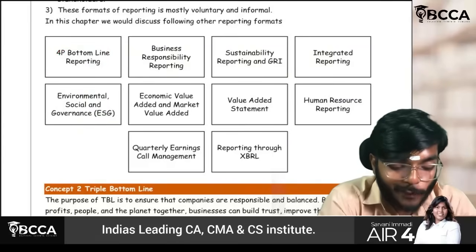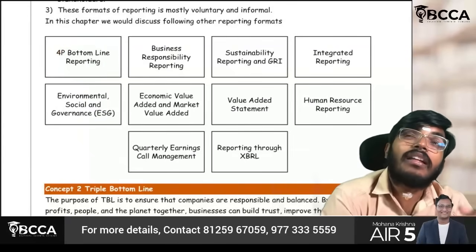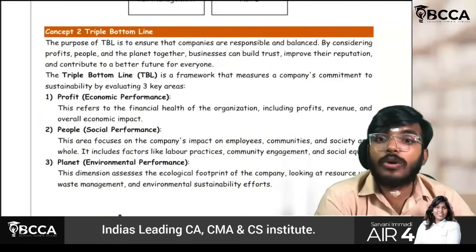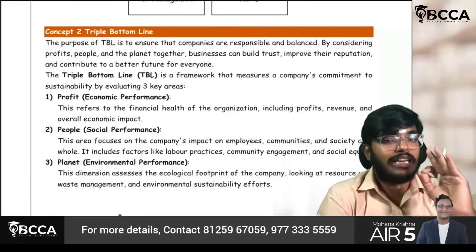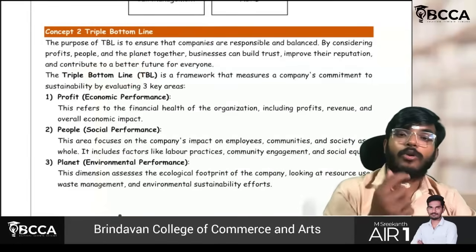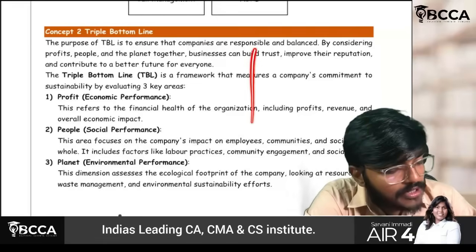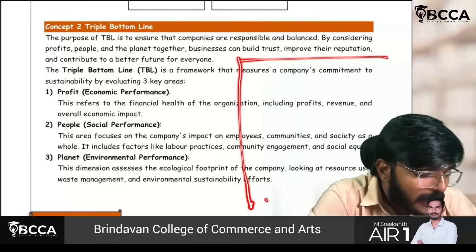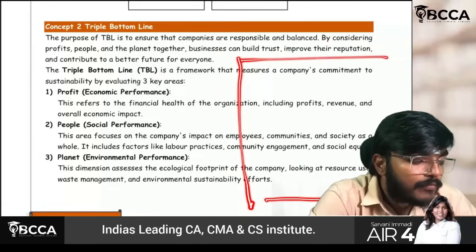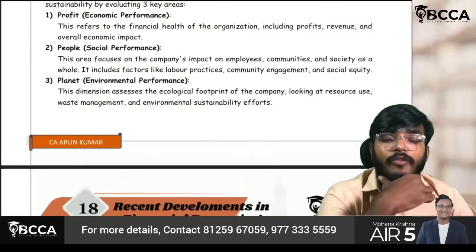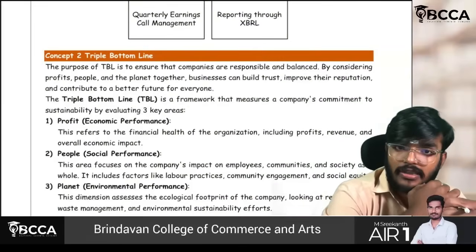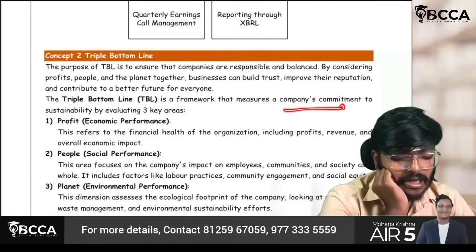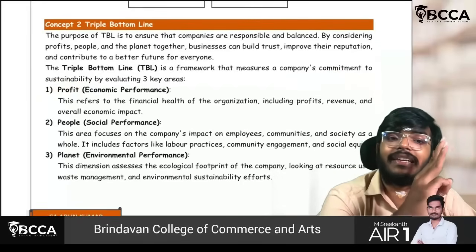In order to understand this 4P bottom line reporting nicely, there is something which is called triple bottom line. It is also a kind of reporting tool. You just have to remember triple bottom line. Bottom line normally refers to, if you observe any statement of P&L, the bottom line is nothing but the profit of the entity. So triple bottom line is nothing but a framework which measures a company's commitment to sustainability by evaluating three key areas.